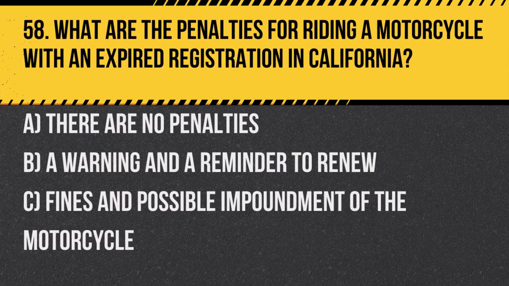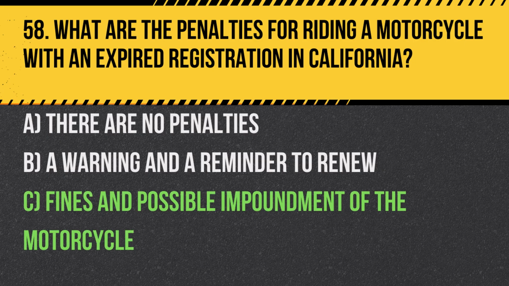Question 58. What are the penalties for riding a motorcycle with an expired registration in California? A. There are no penalties. B. A warning and a reminder to renew. C. Fines and possible impoundment of the motorcycle.